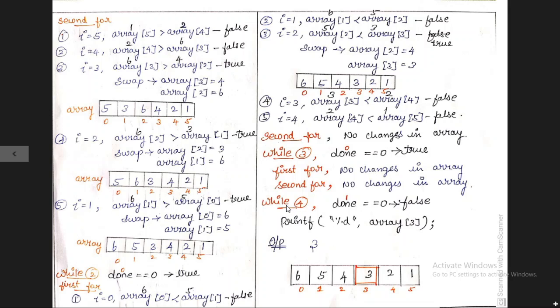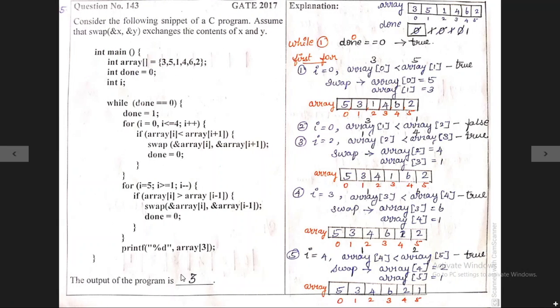Now in the while fourth iteration, done contains the value 1. This 1 is not equal to 0, so this condition gets false. So finally we need to print this value. Inside the printf we have array of 3. Inside the array 3 we have the value 3. So the output is 3. That is what I have written here.